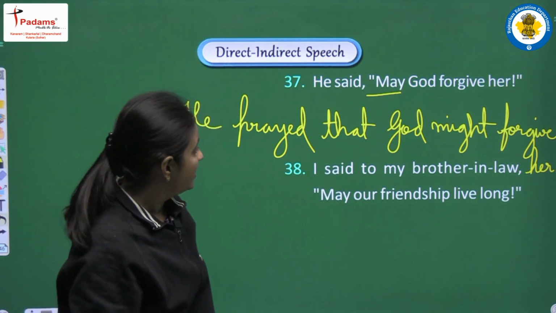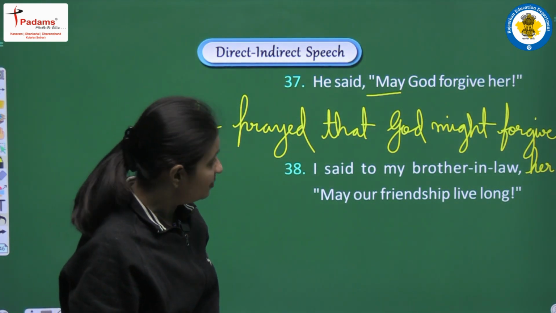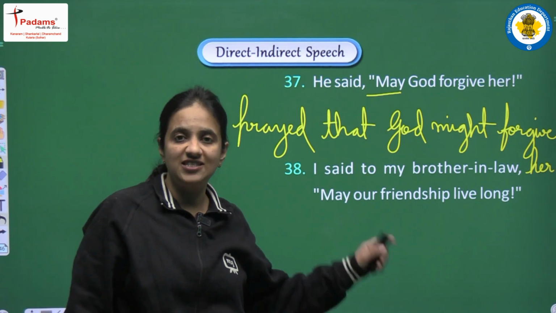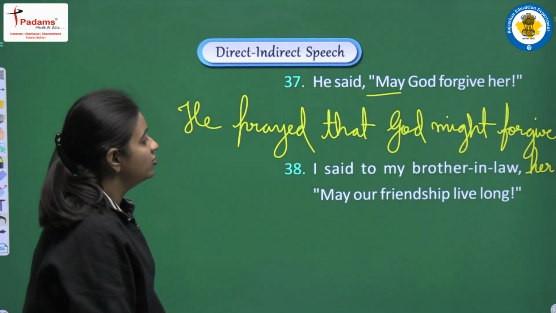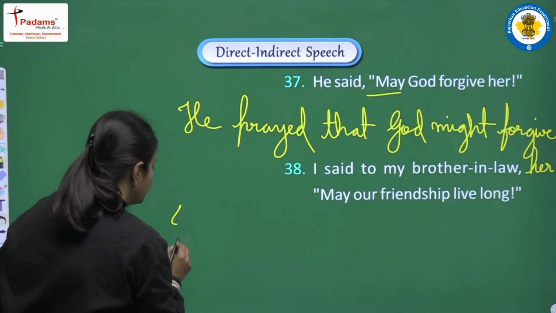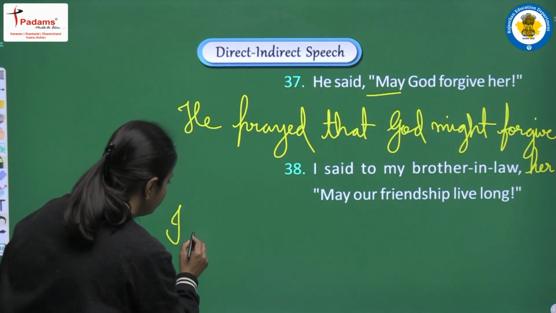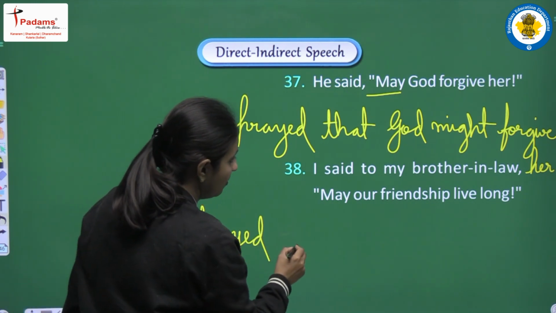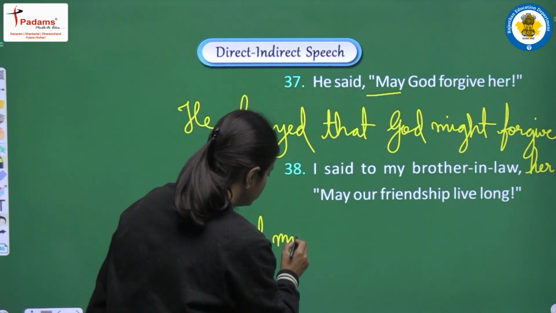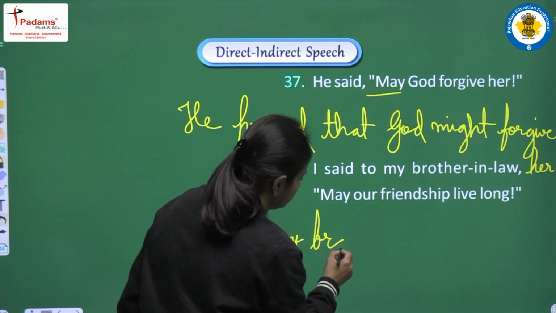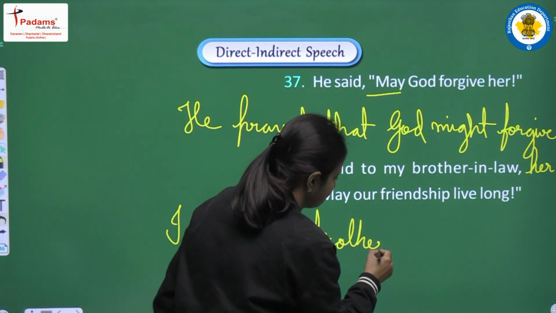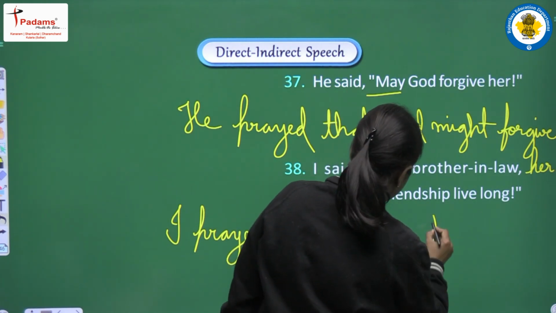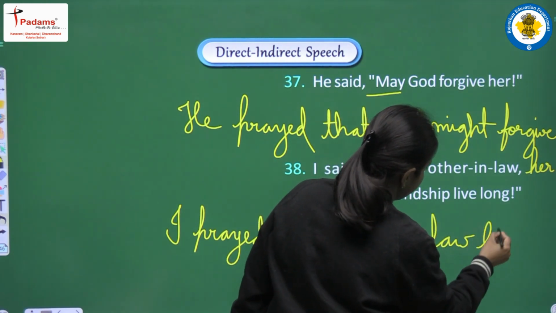Okay. Next is, I said to my brother-in-law, may our friendship live long. It's also an optative sentence. So first of all, let's see, we can write, I prayed my brother-in-law, conjunction will be that.